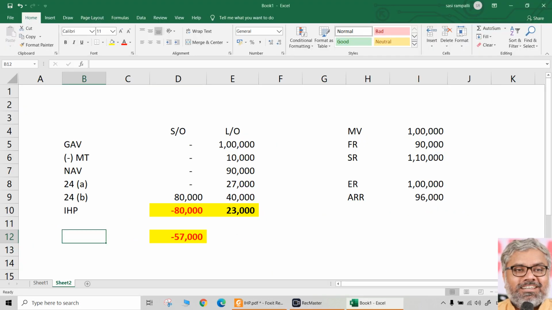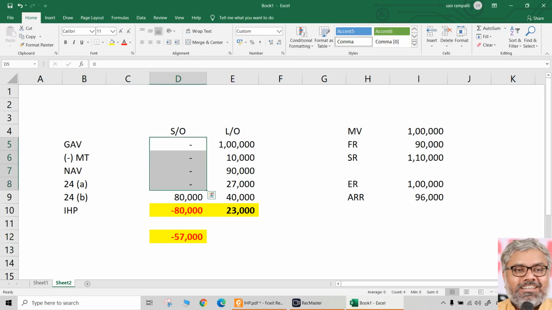That is how, if there is a partly self-occupied, partly let out, we have to take self-occupied separately, which will not have anything other than 24B. Let out portion, you have to take proportionate amounts of municipal value also, fair rent also, standard rent also, and actual rent will be anyway there as per the facts given in the question. And most importantly, municipal taxes also have to be taken only for the let out portion, not for the self-occupied portion. Remaining things are as it is.